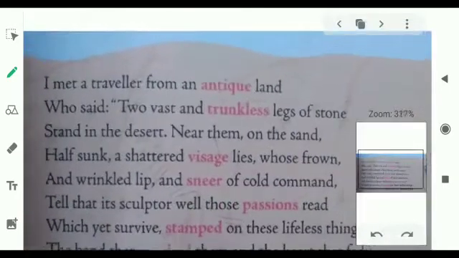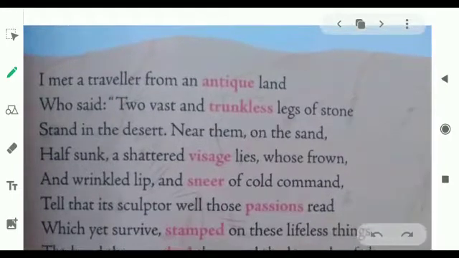So let's read the first 4 lines first. Right, from here to here. I met a traveler from an antique land who said, two vast and trunkless legs of stone stand in the desert. Near them on the sand, half sunk a shattered visage lies, whose frown.